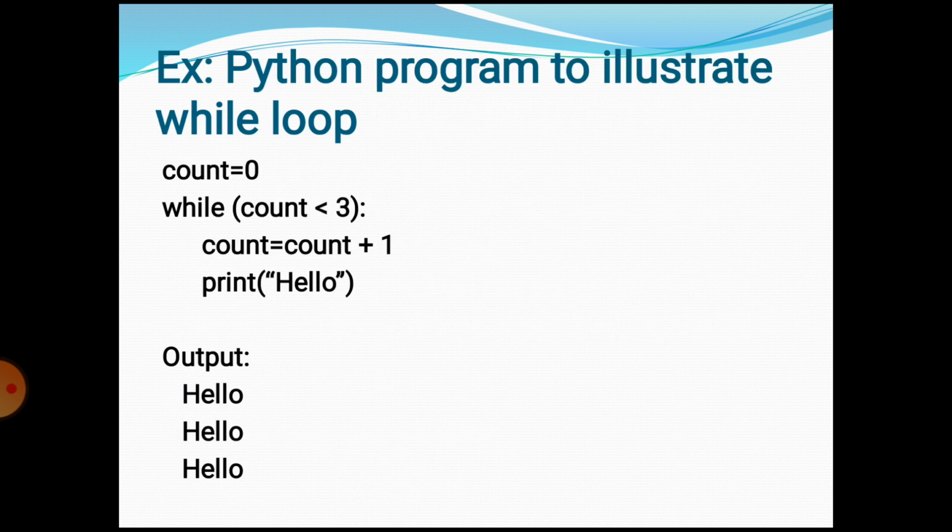Here is an example Python program to illustrate the while loop. Count is the variable, the value of count is 0, while count is less than 3. Here the condition will be true because count is less than 3. So count is equal to count plus 1. It will calculate the value of count and increase it by 1. Then print hello. The next time the value will be 1, so the condition is true again and it will execute the loop body. The loop body has two statements: it will increase the value of count and print hello. So three times the output will come like this.